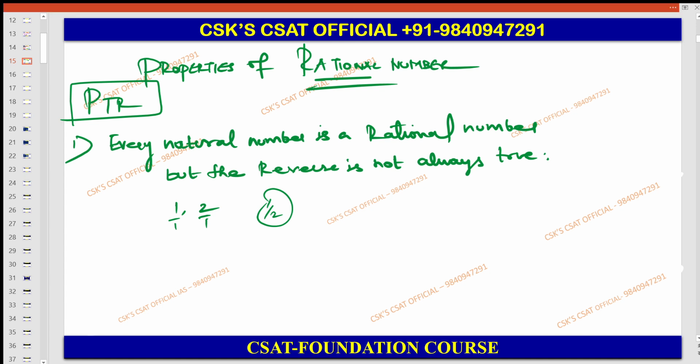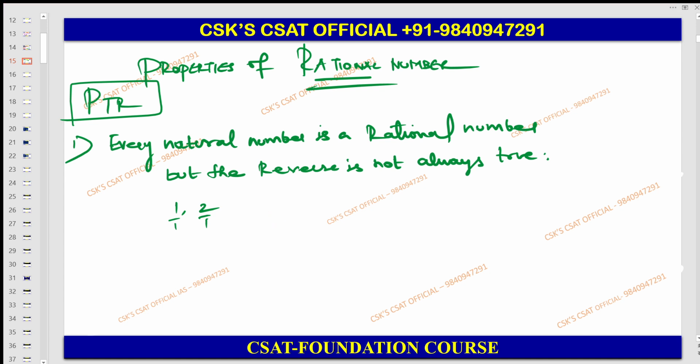So therefore, be careful with these things. The properties play a very vital role. So 2 by 1 belongs to N. 1 by 2 does not belong to N, but belongs to R. This one belongs to N as well as belongs to what? Q. Q means rational numbers. Okay.